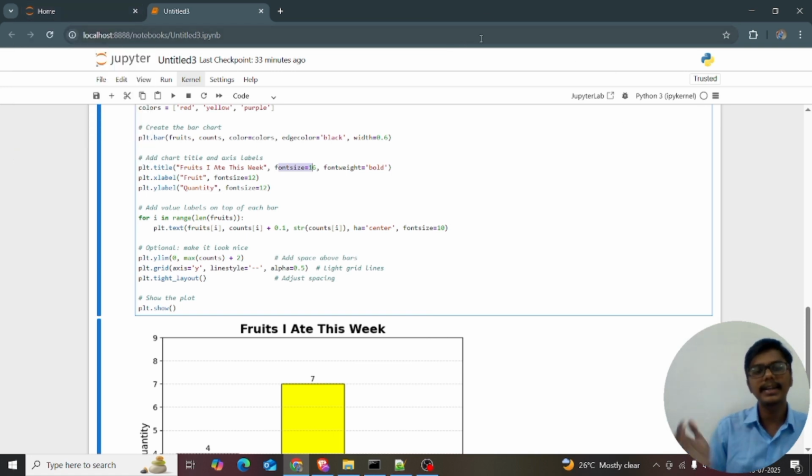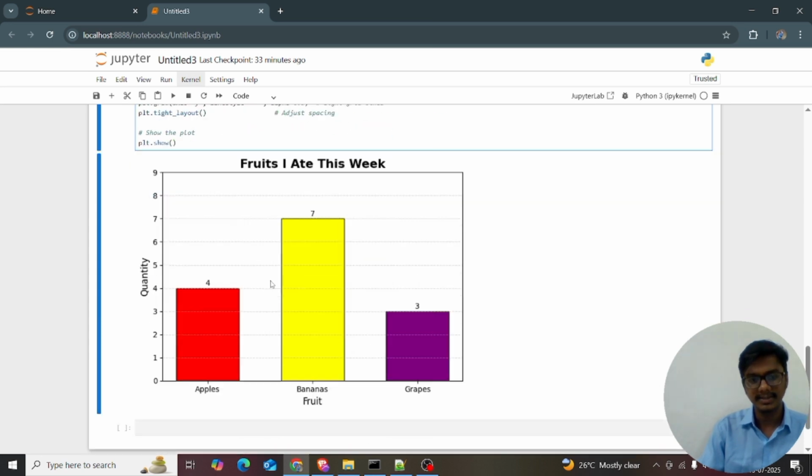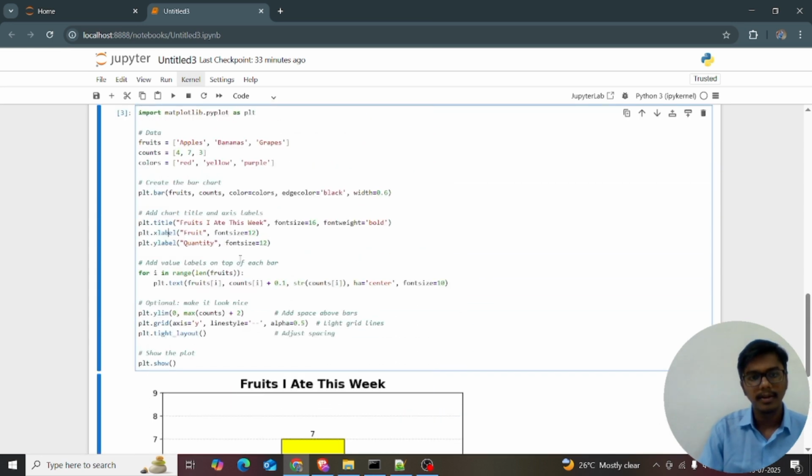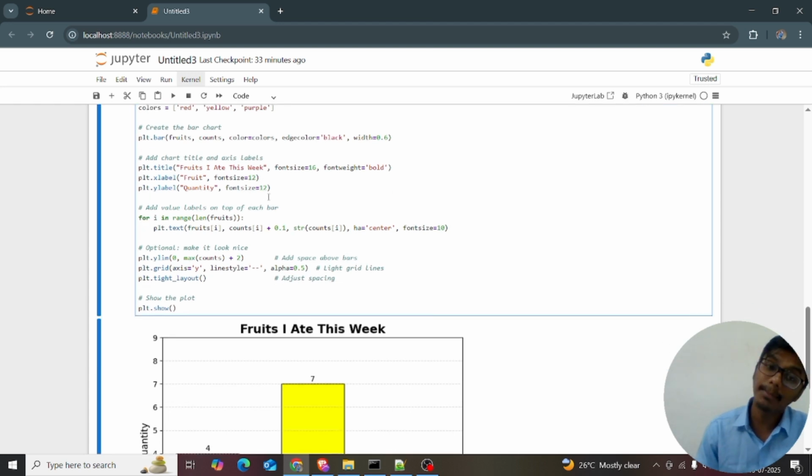plt.title fruits I ate in this week, font size is equal to 16, font weight is equal to bold, and I want to give the plt.xlabel. The xlabel is equal to fruit, and the font size is equal to 12. We can increase the font, we can decrease the font, whatever we want, you can play with the numbers. So plt.ylabel is equal to quantity, comma, font size is equal to 12.